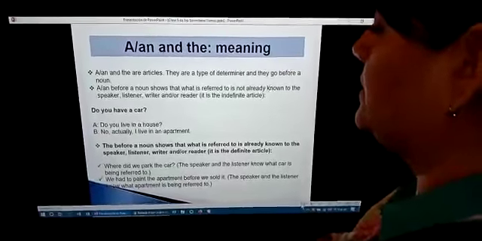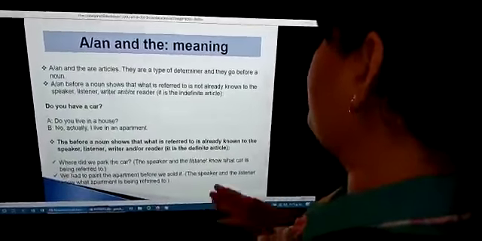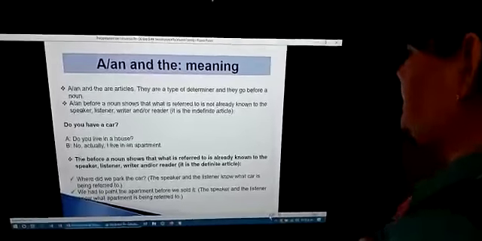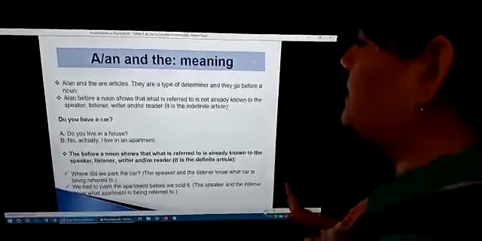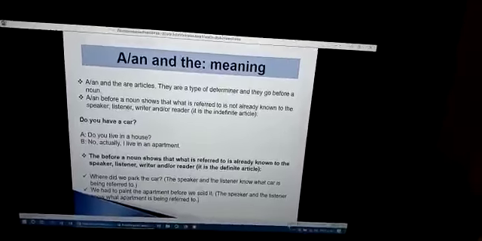Next, we had to paint the apartment before we sold it. The speaker and the listener know what apartment is being referred to. Okay?